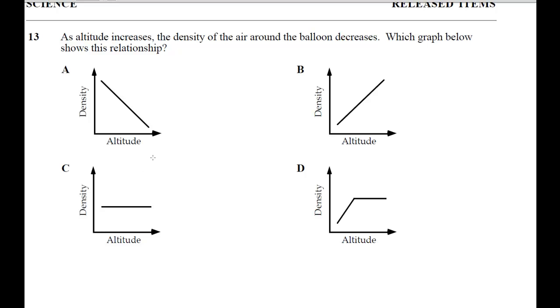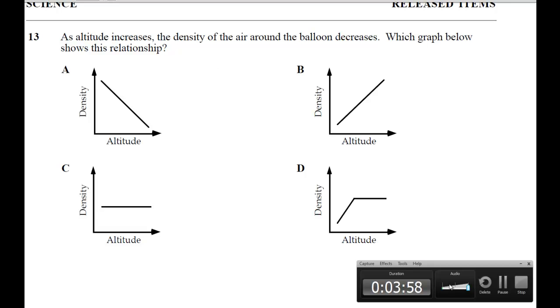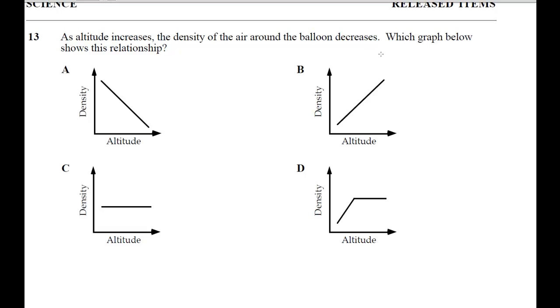13. As altitude increases, the density of the air around the balloon decreases. Alright, which graph below shows the relationship? So, as altitude goes up, density goes down. You can see that. So let's take a look. So here we have altitude, and this is altitude increases. And here's density, and this is density decreases down here. So as altitude goes up, density goes down.